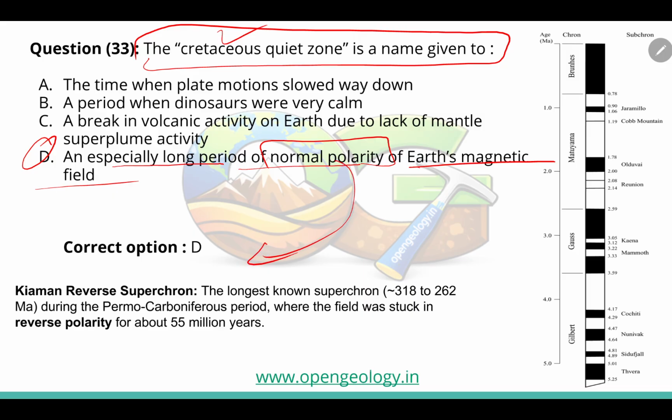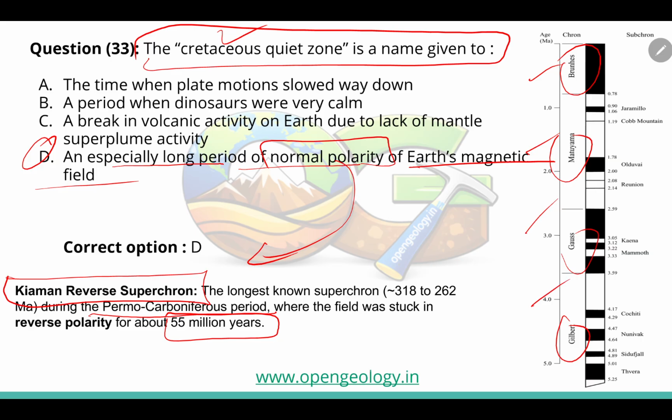Now there is one reverse polarity which is known as the Kiaman reverse superchron. It happens in the Permo-Carboniferous period and lasts for 55 million years. So for a continuous 55 million years there is reverse magnetic polarity. Other things you can remember are the Gilbert, Gauss, Matuyama and Brunhes. These are the normal and reverse polarity periods of the Quaternary time period.